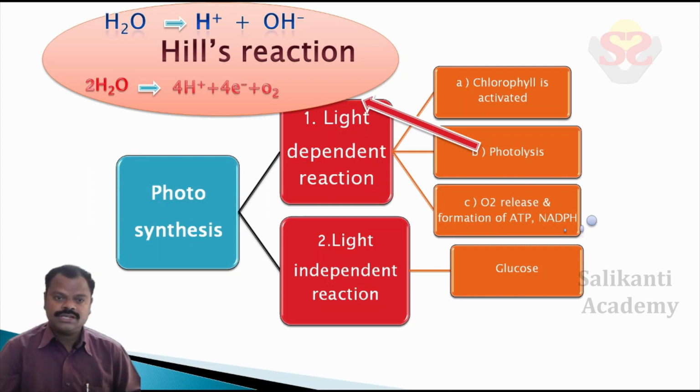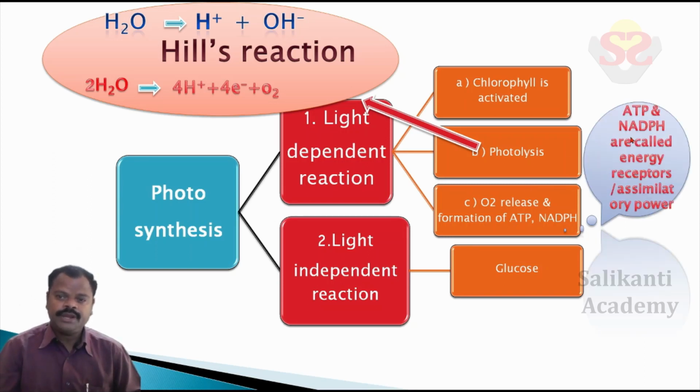After photolysis, oxygen is released, and the products ATP and NADPH are called the energy receptor or assimilatory power. In the second reaction, the light independent reaction takes place in the stroma.